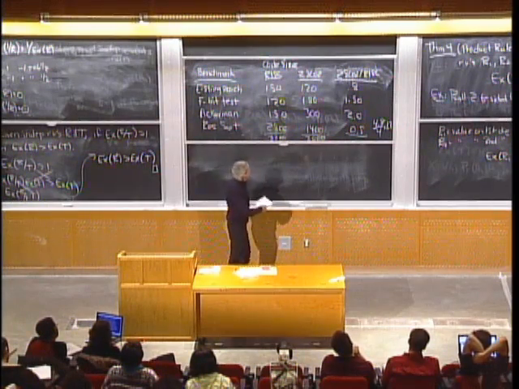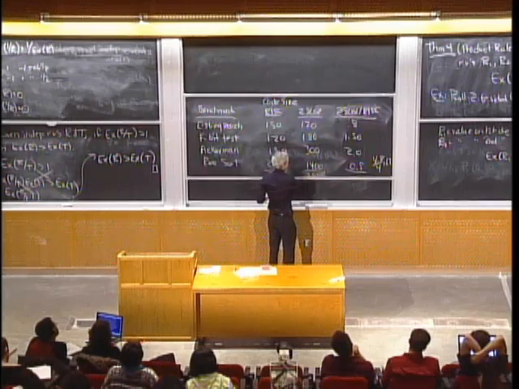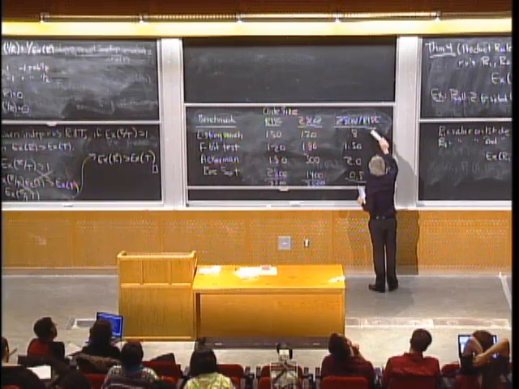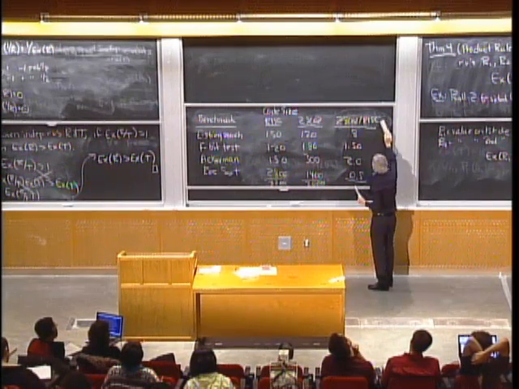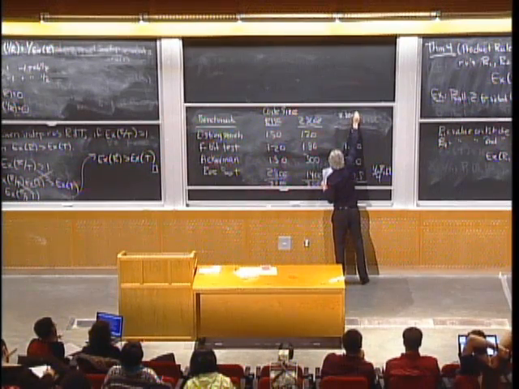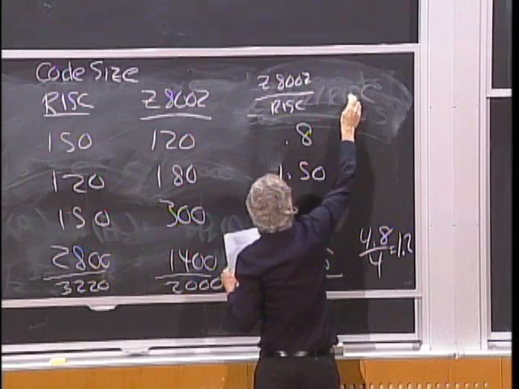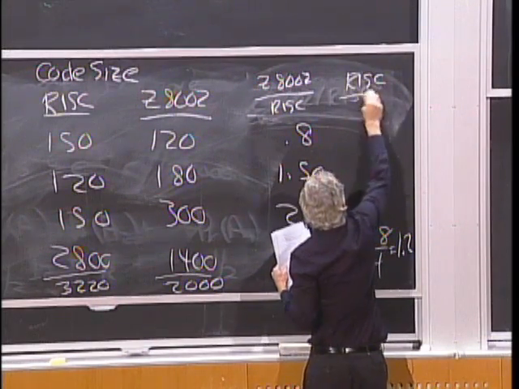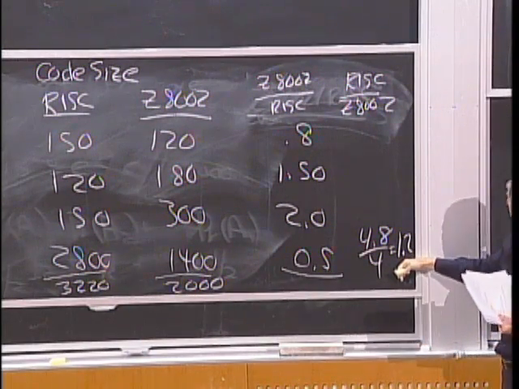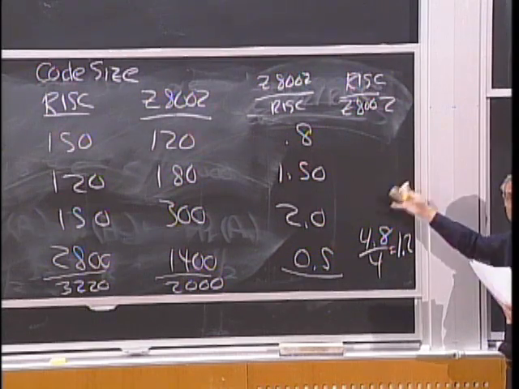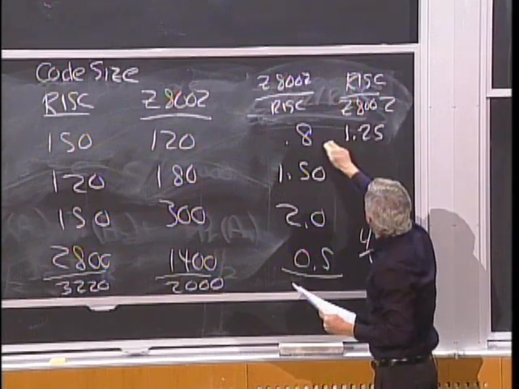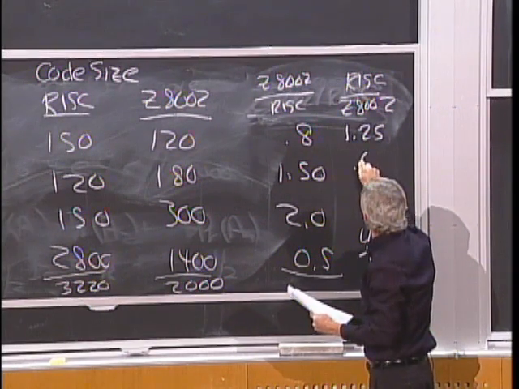But let's do one more thing here. Let's look at what happens if we take the ratio of RISC to the Z8002. Let me make some room for that. So this column was Z8002 over RISC. What if I just did this, RISC over the Z8002? I mean, the answer should come out to 1 over 1.2, right? That's what we expect, because I'm just turning it upside down. Well, I get 1.25 here. These are just being inverted. Here I got 2/3, 0.67.